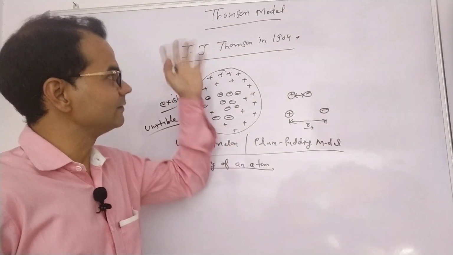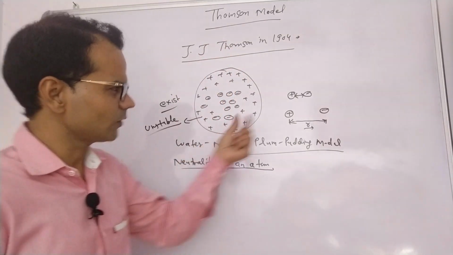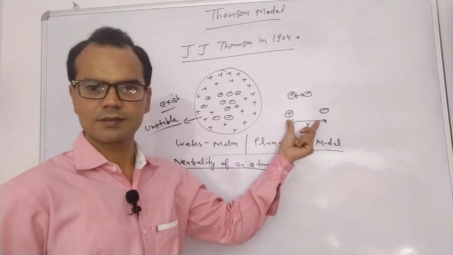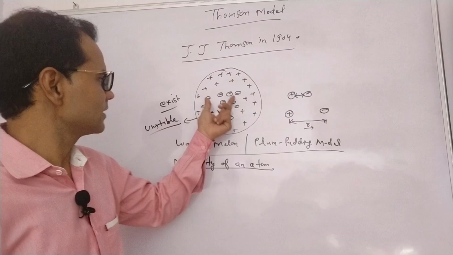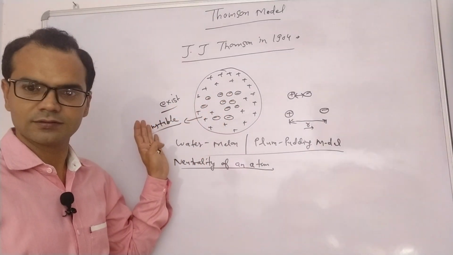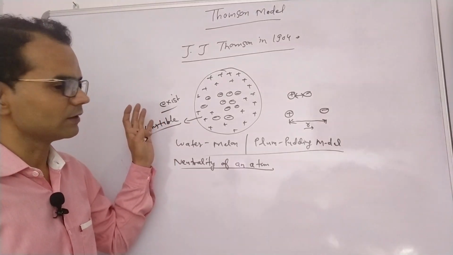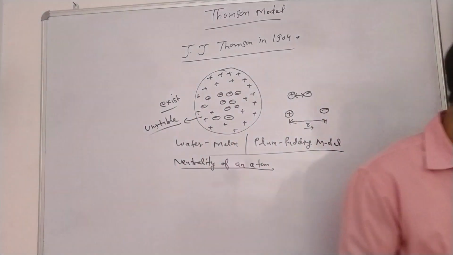So what is the limitation of the Thomson model? Positive and negative charge can't be present together, they must be separated by a distance r. If they are present together in such a manner, it means the atom will never exist, or the atom is highly unstable. Clear? This is the first model. The second model that came was Rutherford's.